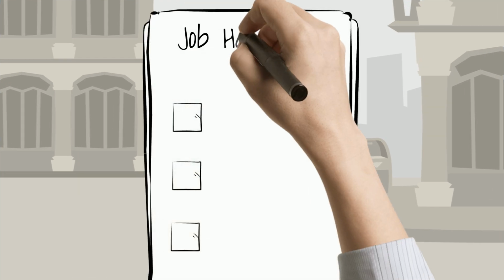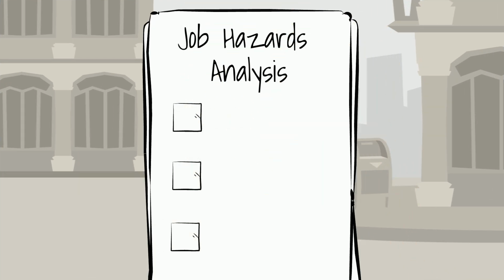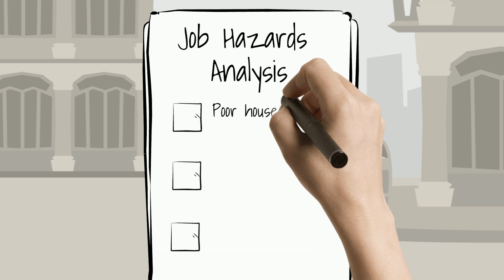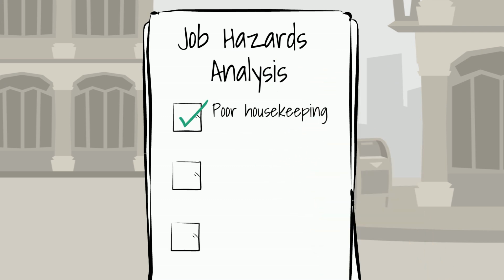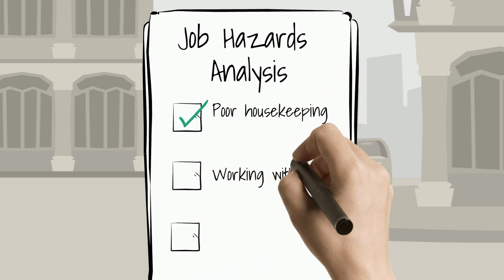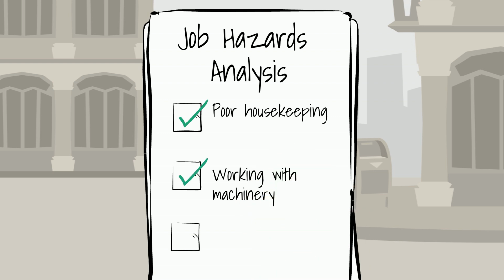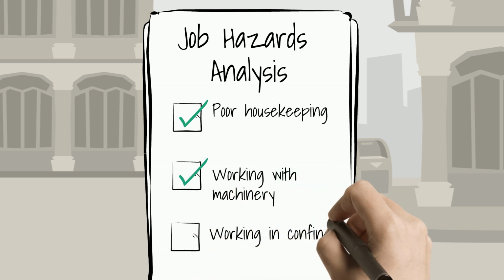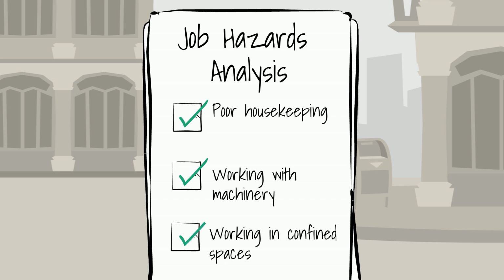It's been recommended that a safety checklist should be used to conduct a job hazards analysis. Job hazards can include things like working at a height, working in isolation, poor housekeeping, the use of extension cords, even working in confined spaces. Now let's talk about the correlates.